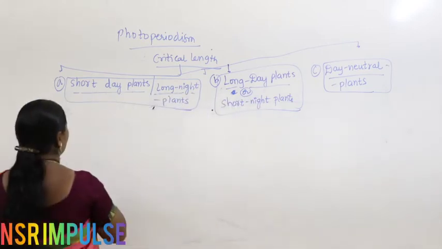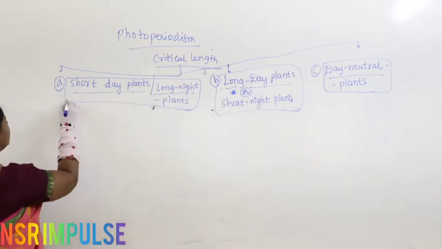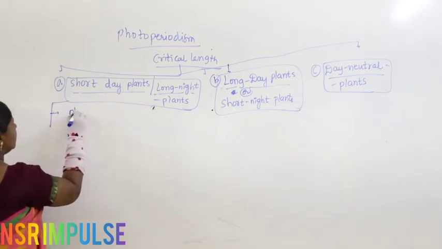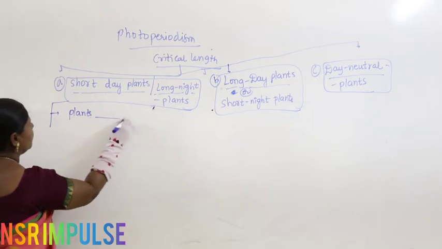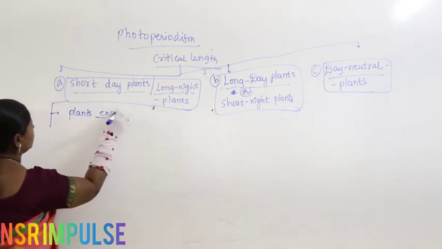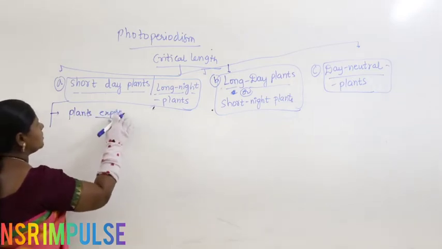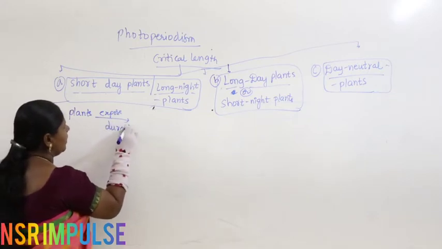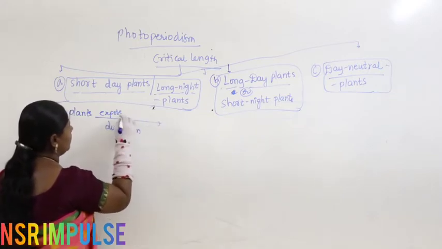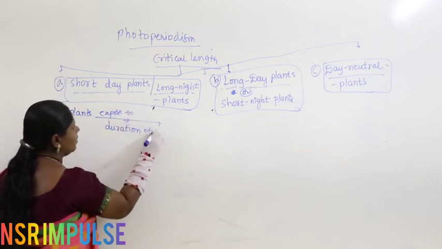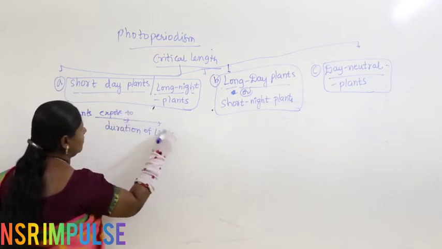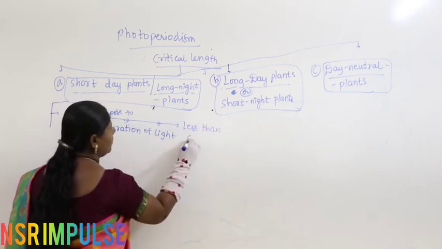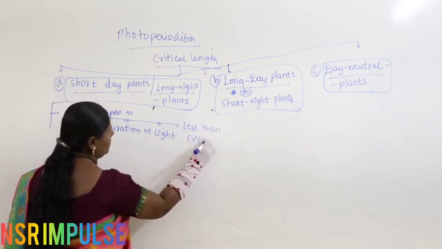Next, if you take short day plants, the plants are exposed to a duration of light less than the critical length.